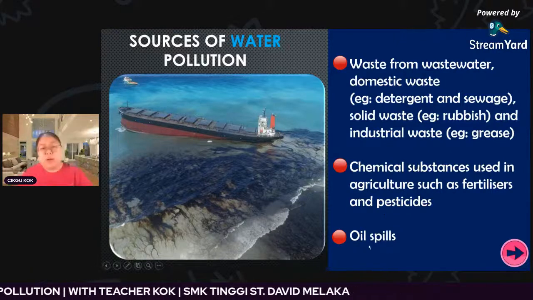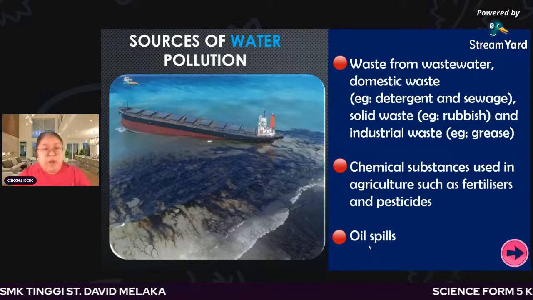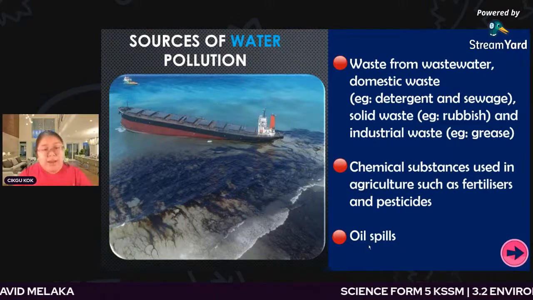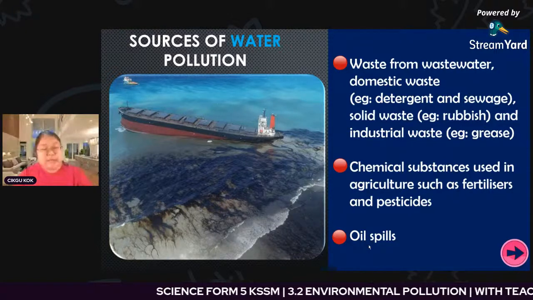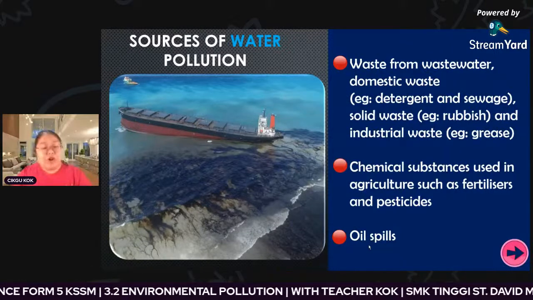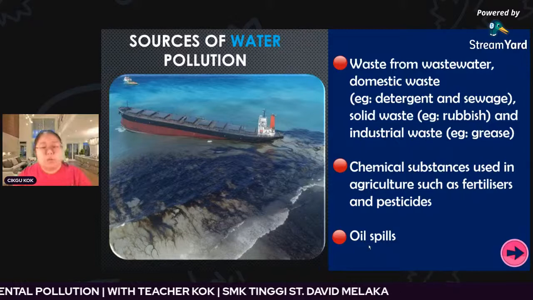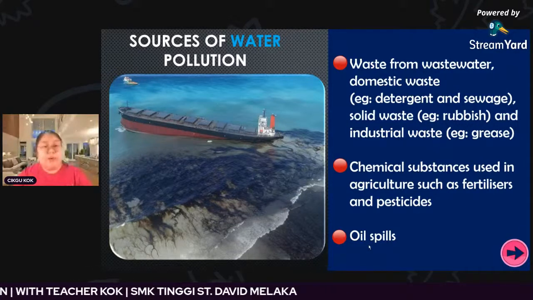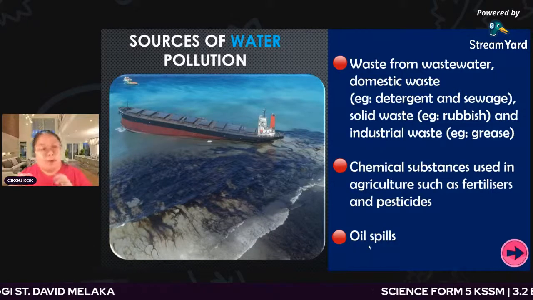And the last one is oil spill. Oil spill from ships. When the ship is carrying oil, suddenly there is a spill on the sea. That means it will disturb the aquatic life because the oil covers the surface, so they cannot get oxygen. Okay, for the plants under the sea, it is also one of the problems when this happens. So we call these the sources of water pollution.